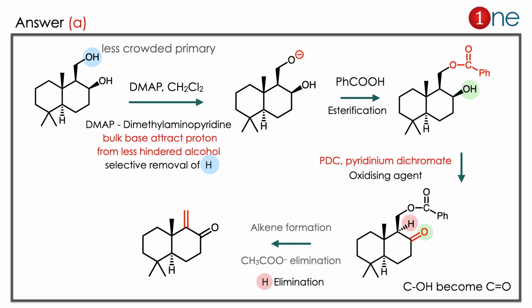Here you have to learn two things, both are reagents. First, DMAP. DMAP is the bulky base which attracts the proton from the less hindered alcohol or less hindered site. Since it's bulky, it doesn't go into the crowded place. The next thing is pyridinium dichromate, which is a selective reagent that only attacks the alcohol and converts it into the ketone.